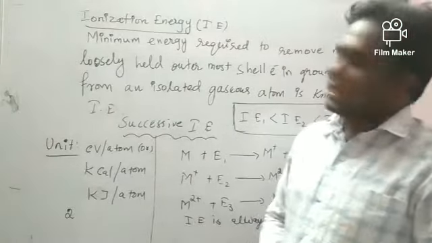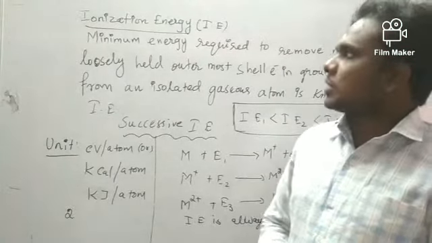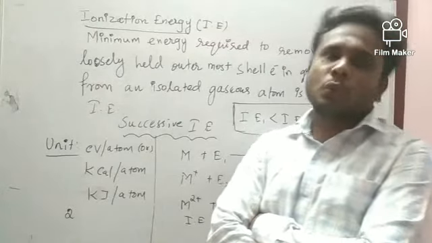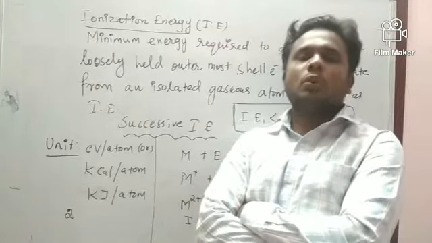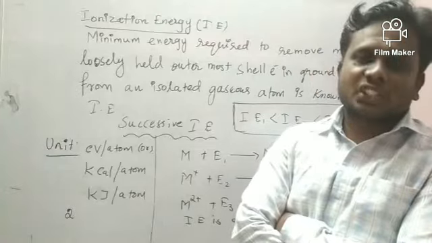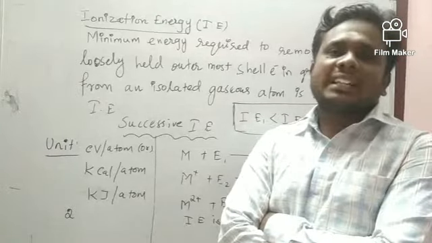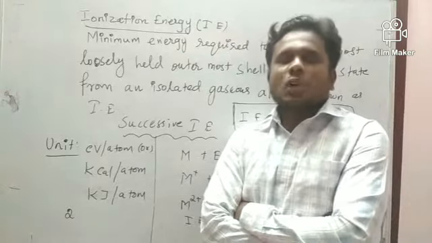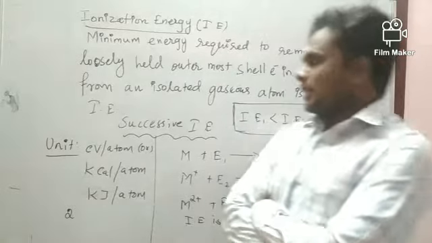So, what is meant by ionization energy? The minimum amount of energy required to remove the electron from its valence shell of an isolated gaseous neutral atom is called ionization potential energy.